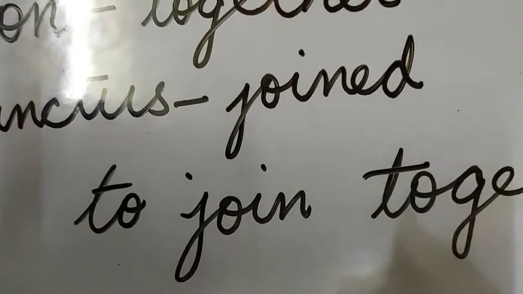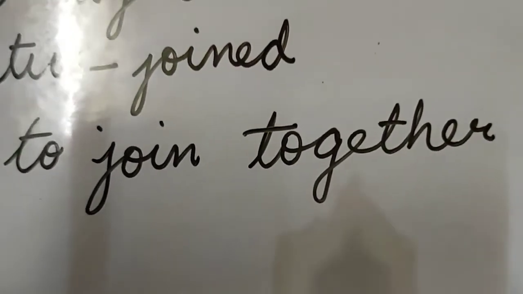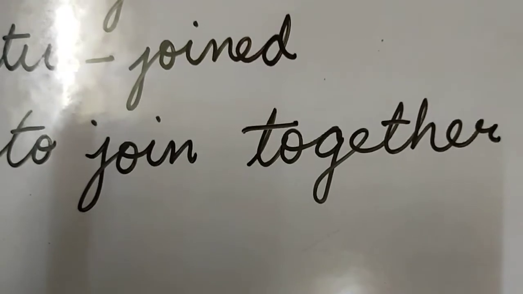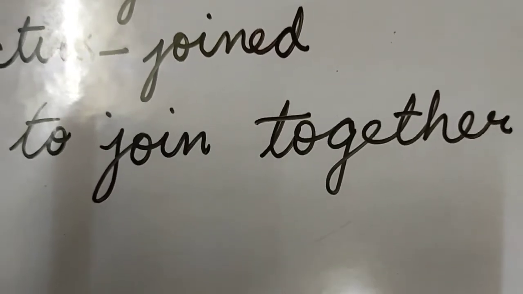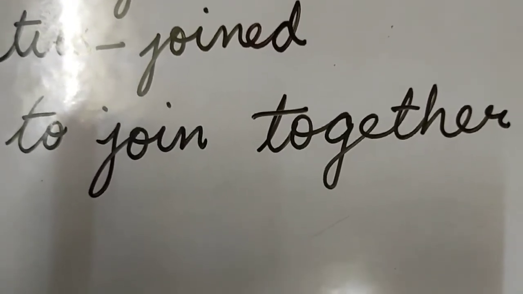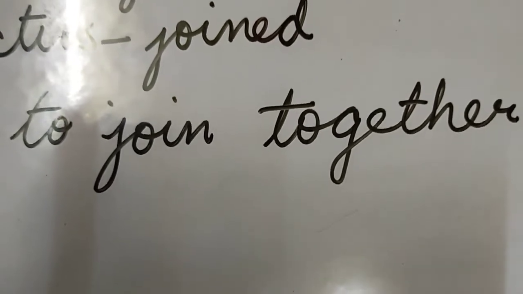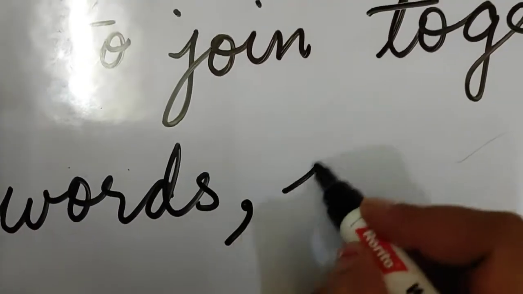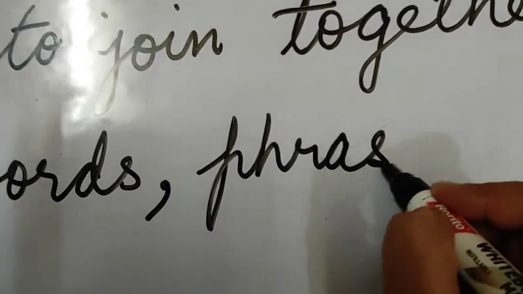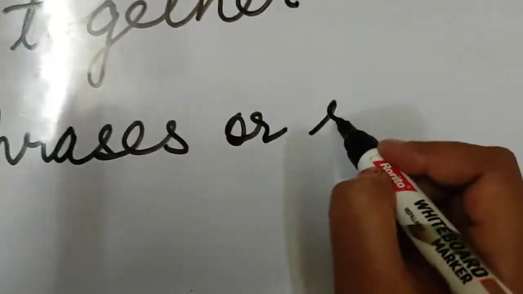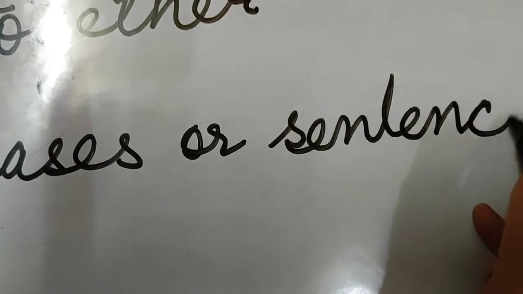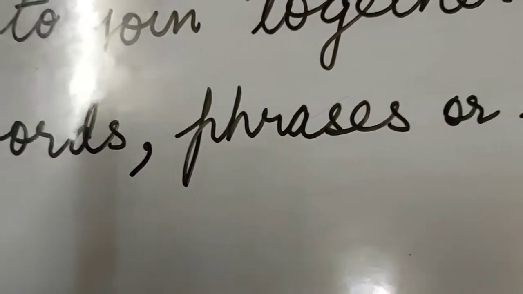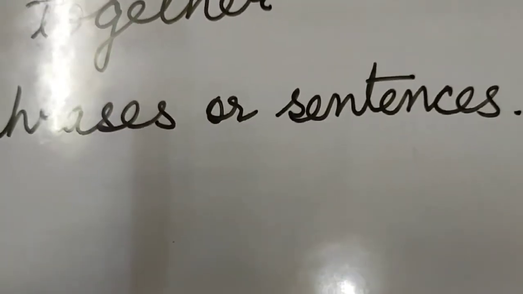Now can you tell me what does a conjunction join? The meaning of conjunction is to join together. But what does it join? It joins words, phrases, or sentences. What does it join? It joins words, phrases, or sentences.